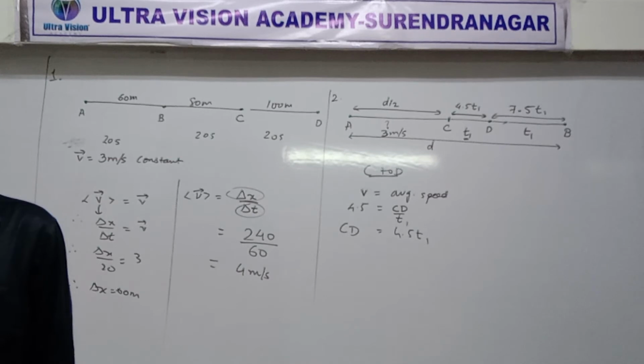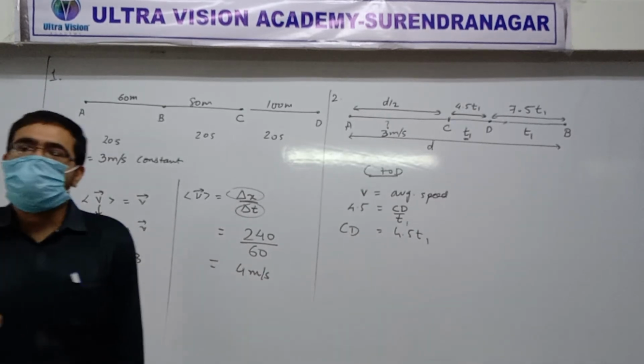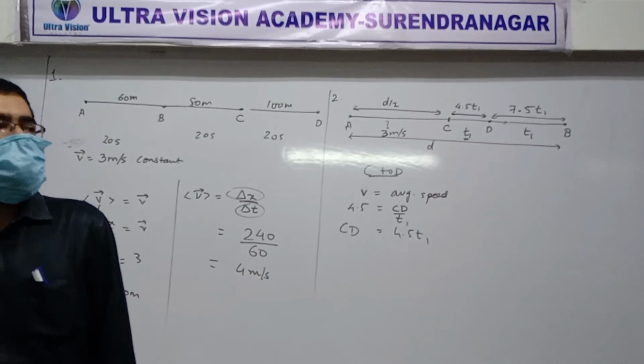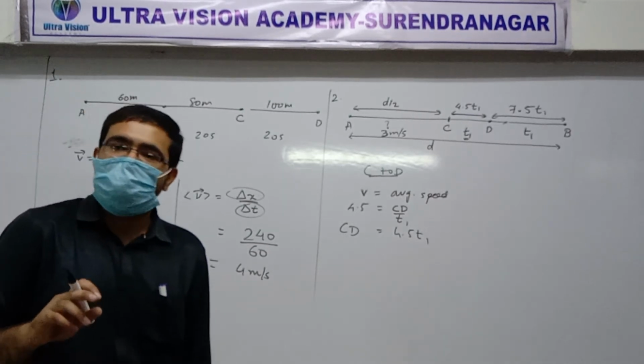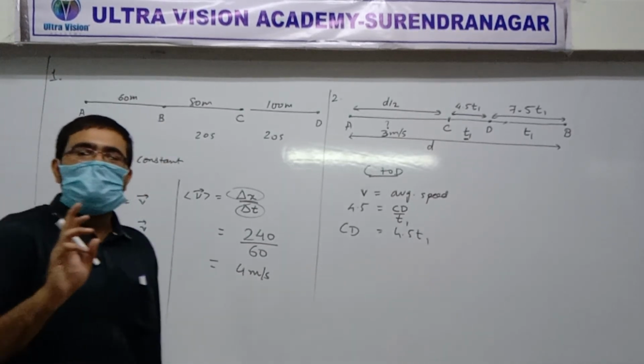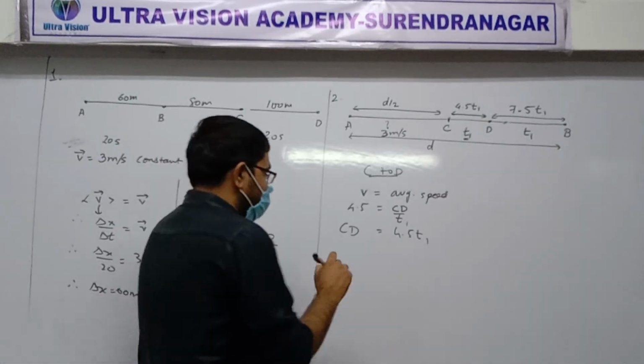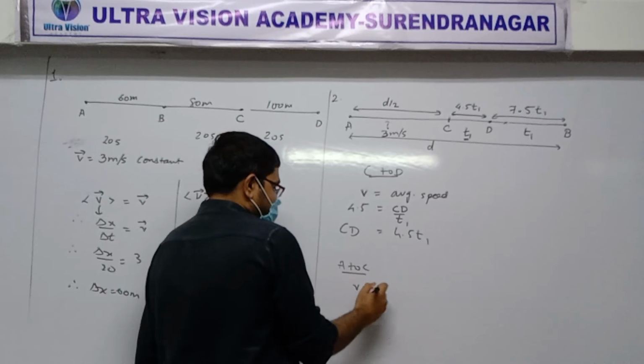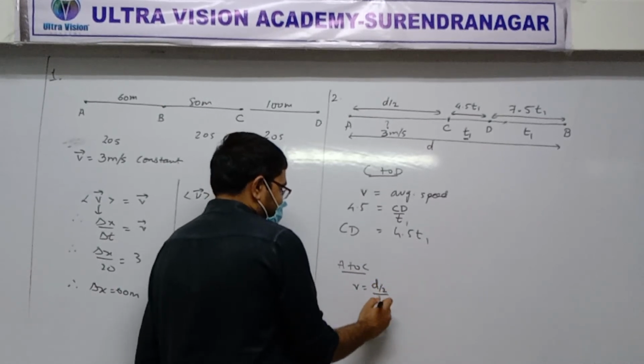No one else? Anjali. D by 6. How do we get that? Speed is 3 meters per second. Distance is D by 2. We have to find time. Yes, very good. So A to C, speed is equal to distance upon time interval.